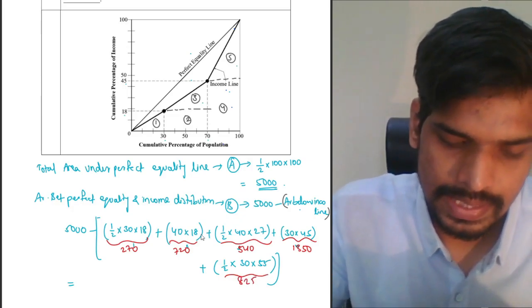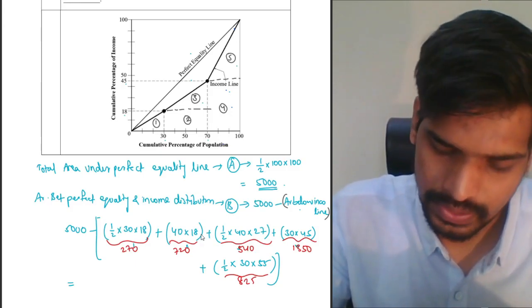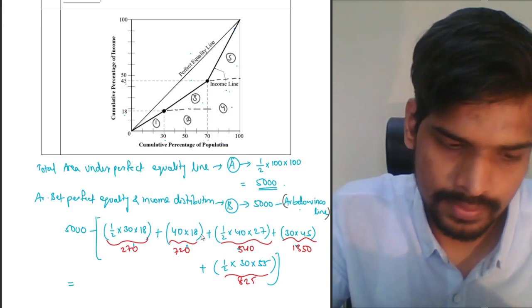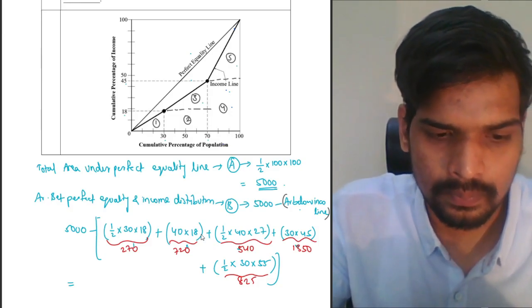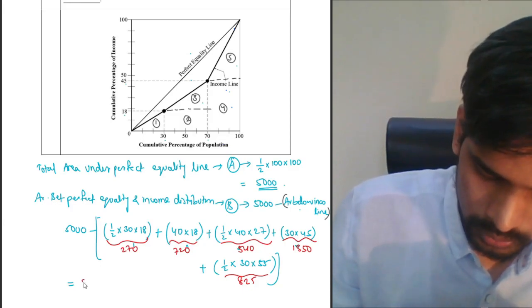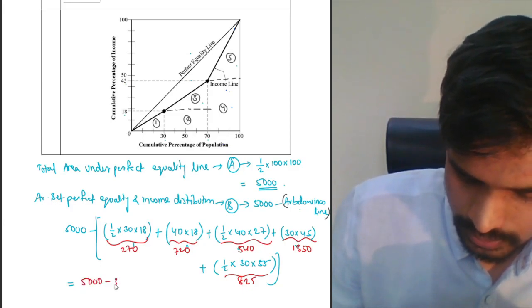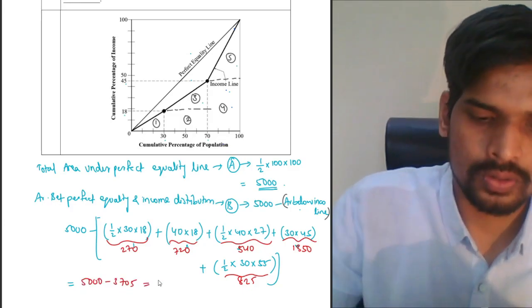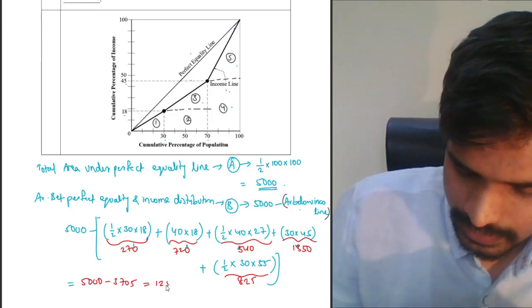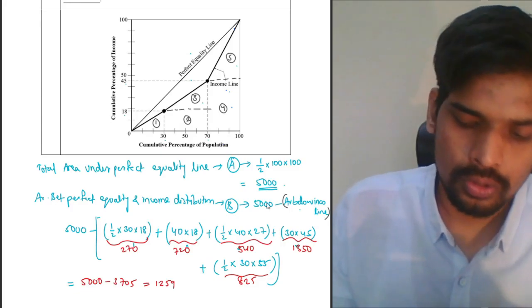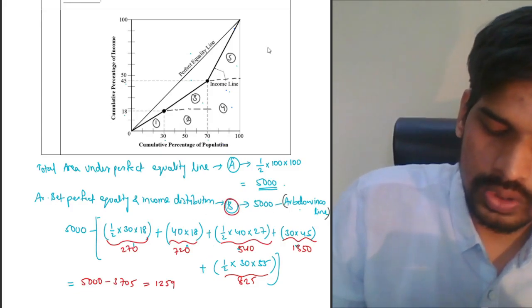So the total area below the income distribution line is 825 plus 1350 plus 540 plus 720 plus 270, which is 3705. So this will be 5000 minus 3705. So this should give you 1295 as the answer.